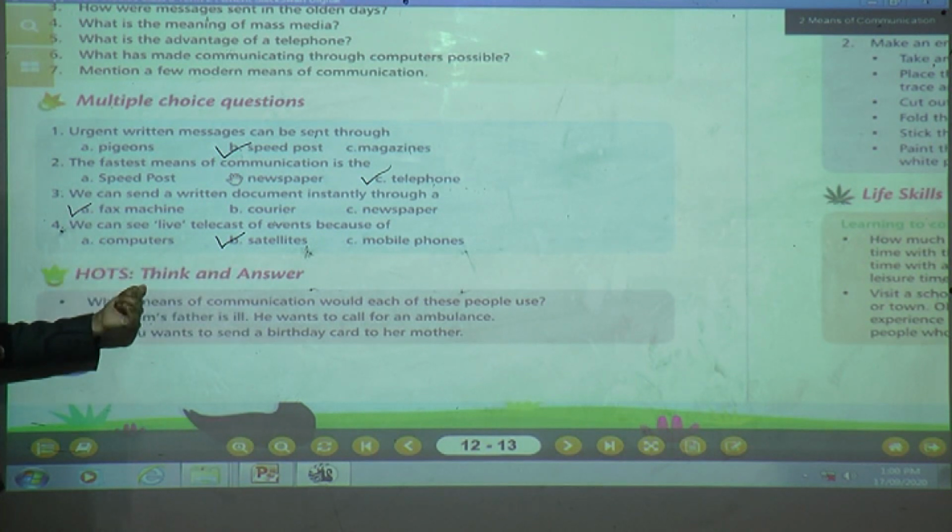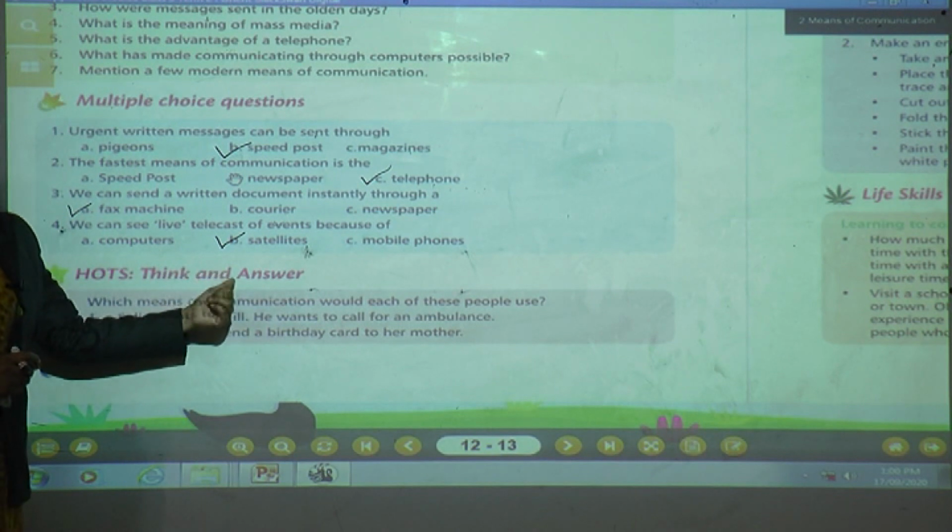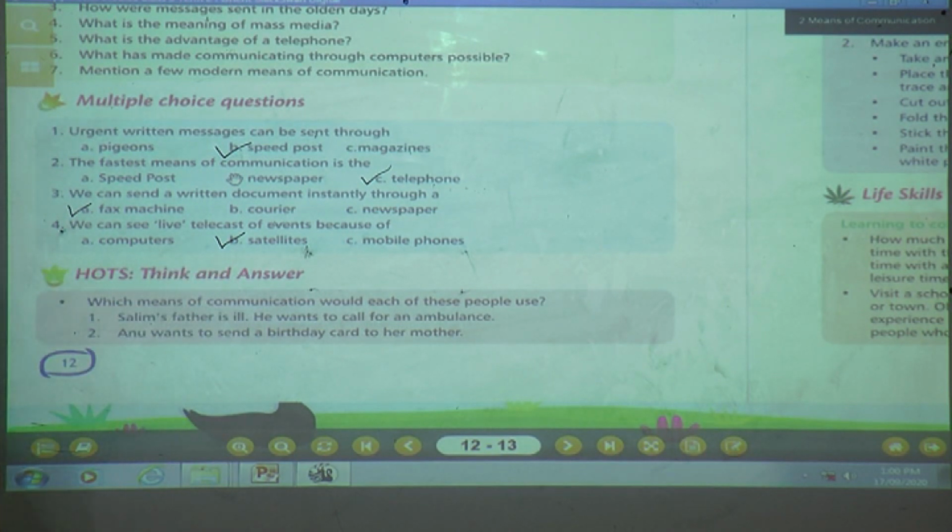HOTS question we are going to discuss, that we are going to think and give the answer. Understood, children? Come on. Which is the question? Which means of communication would each of these people use? First, what communication are they going to use? Salim's father is ill. He wants to call for an ambulance. Yes, children, Salim's father is ill and he wants to call for an ambulance.